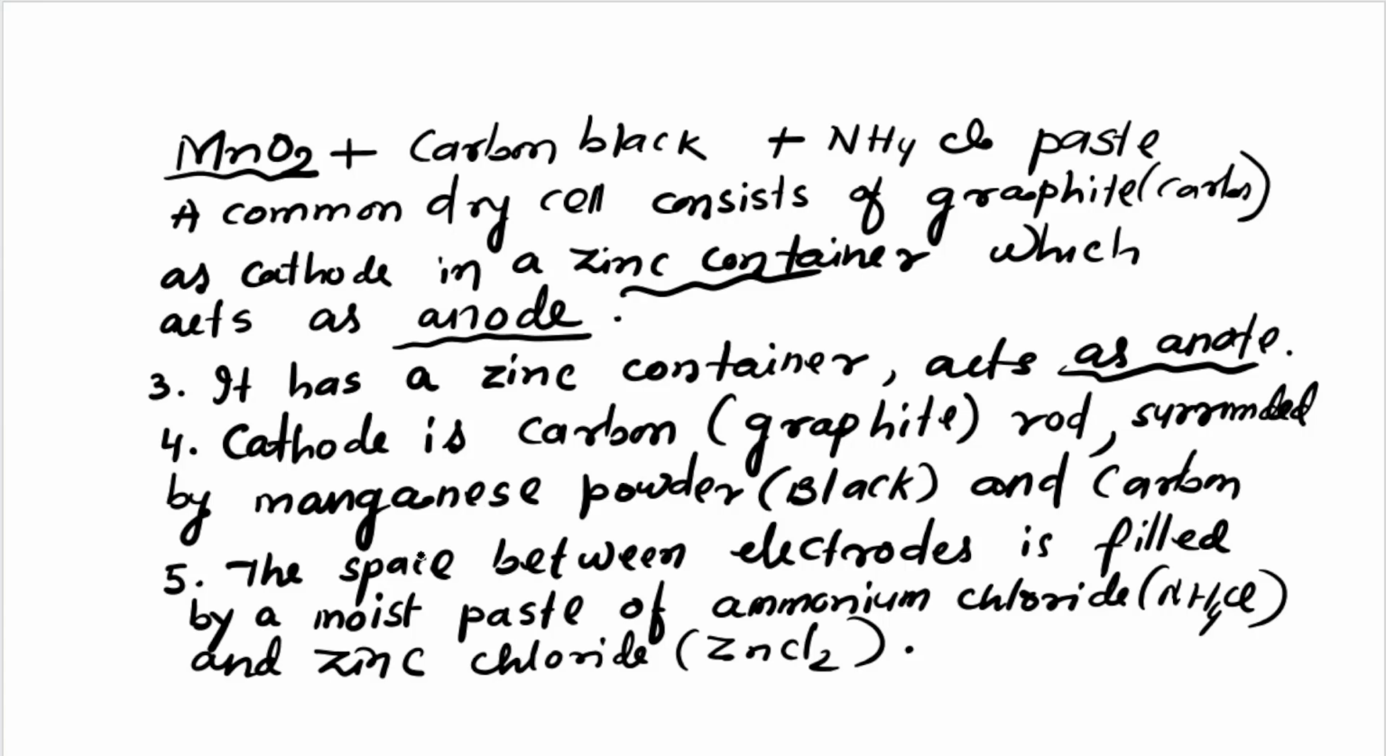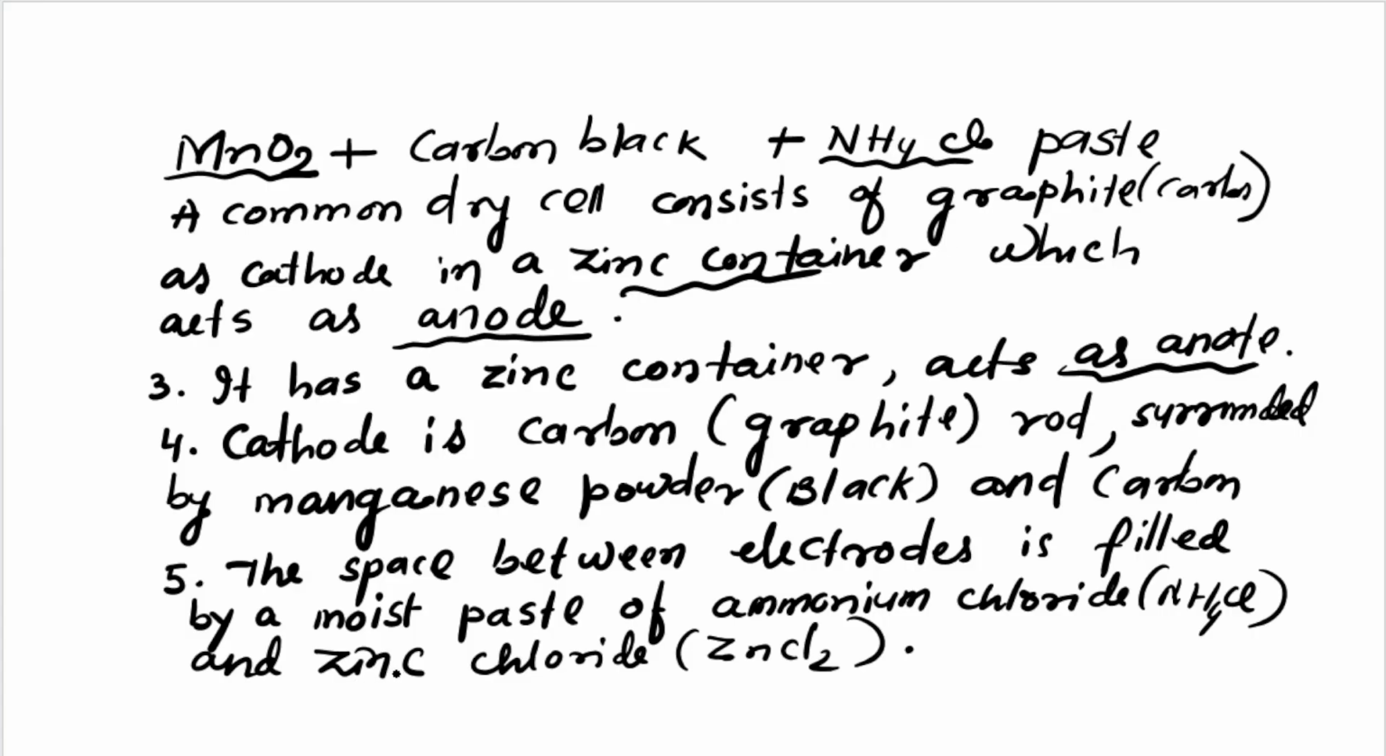First the cathode, that is carbon surrounded by manganese dioxide powder and carbon. The zinc container is the anode, and the space contains a moist paste of ammonium chloride, NH4Cl, and also zinc chloride. Again, see: the zinc container acts as anode, and the cathode is a carbon graphite rod surrounded by manganese dioxide powder.